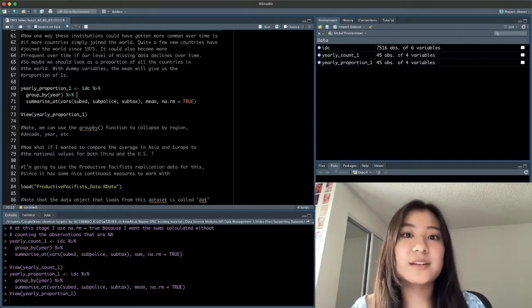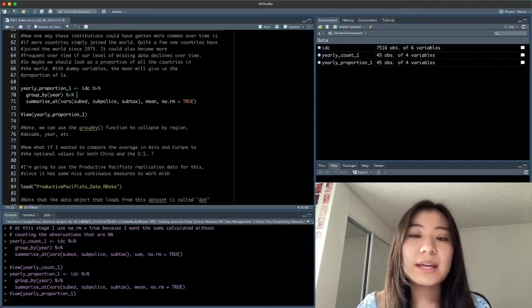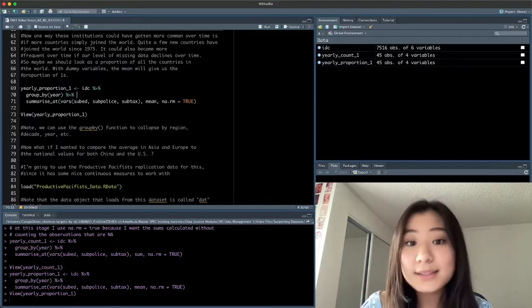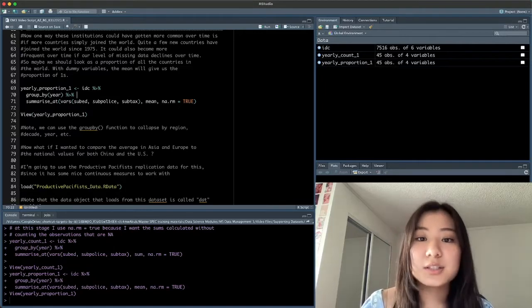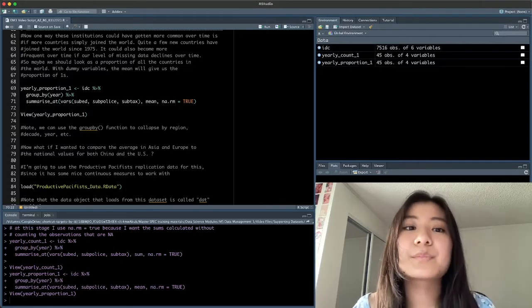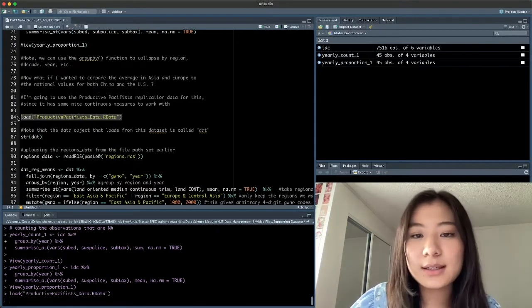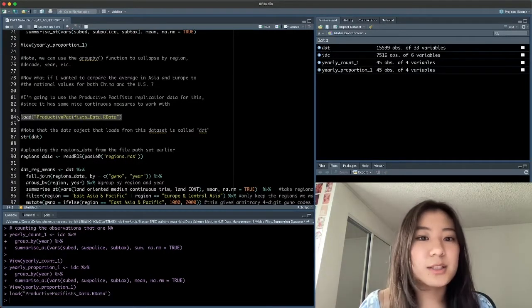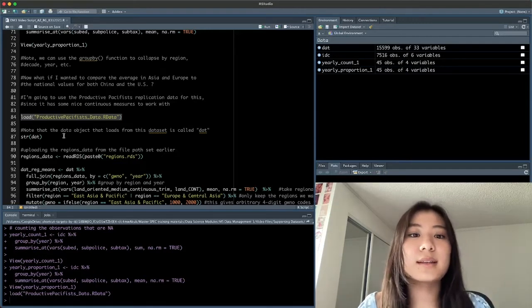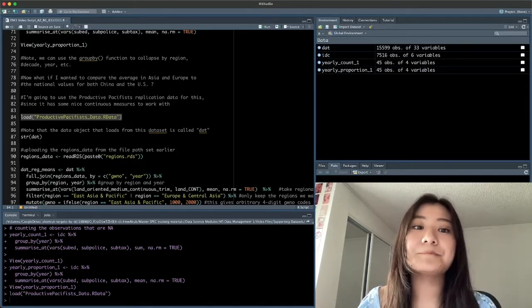Now we're going to work with another data set, the replication data from our productive pacifist paper, which was recently published in the International Studies Quarterly. We're going to load this in with the simple load command. I want to see the data object pop up on our right. That is our replication data.